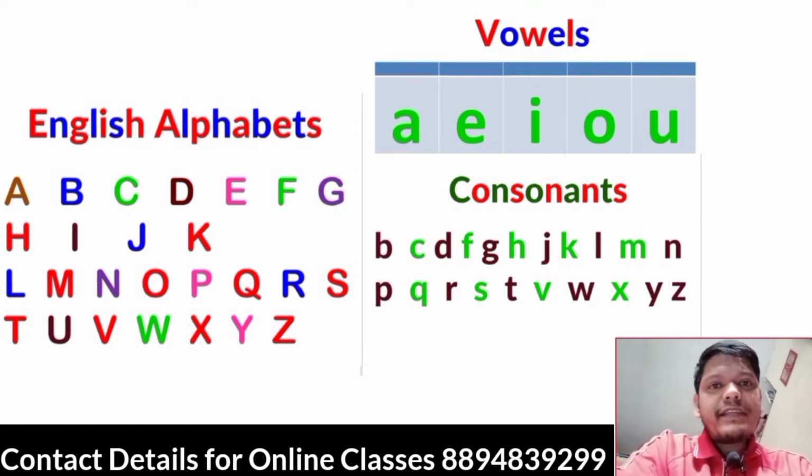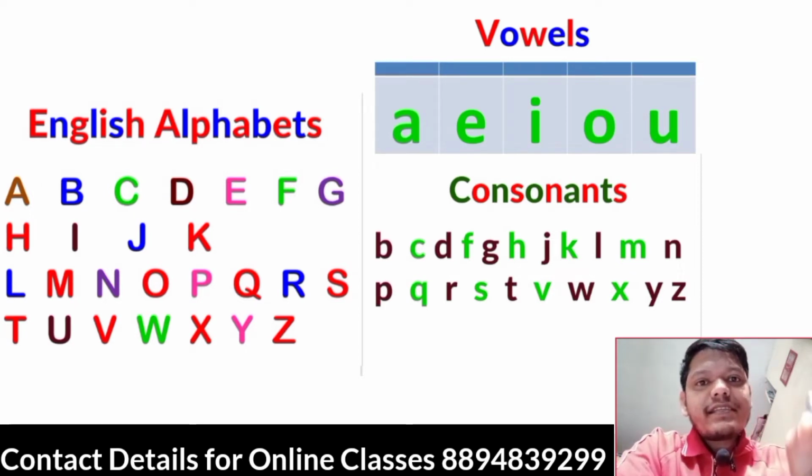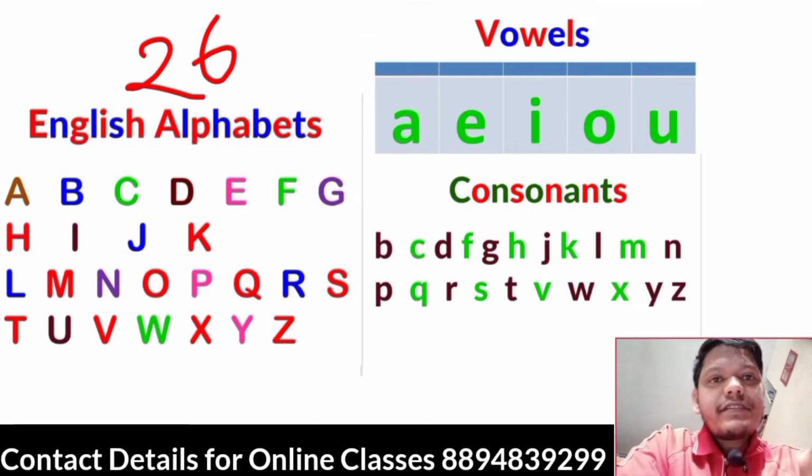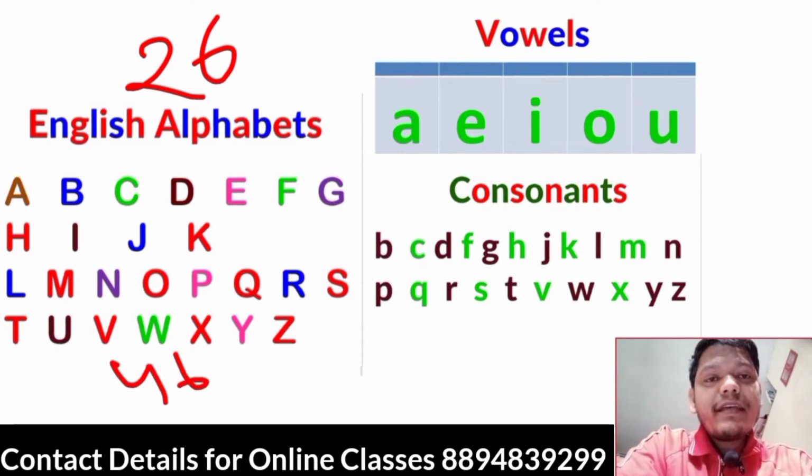First of all, you can see here in the first image, English alphabets. There are 26 alphabets, as we know, and these 26 alphabets make 46 sounds that we always need to remember. 26 alphabets in the English language make 46 sounds. Fine, this is what we need to remember.